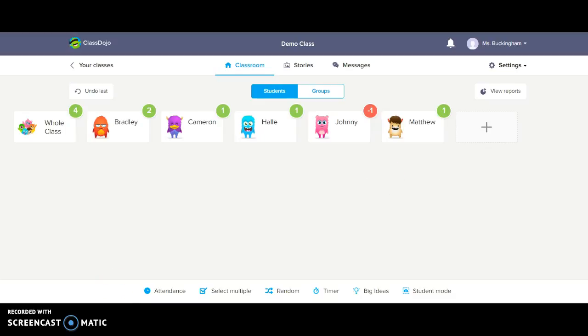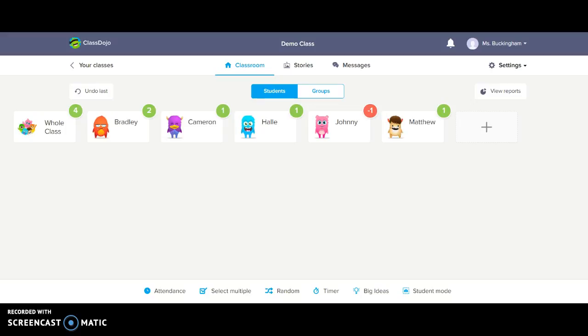Overall, ClassDojo is a great website for teachers to use because not only does it keep parents connected, but it also helps keep students tech savvy and up to date with all the technology that is currently being added to classrooms every day. It helps create a positive culture. Teachers can encourage students for any skill or value, whether it's working hard or being kind or helping others. And it gives students a voice.